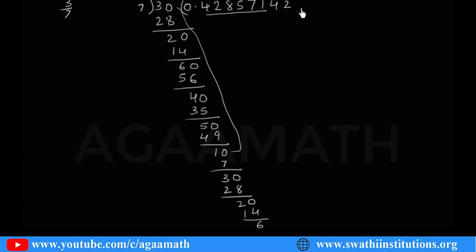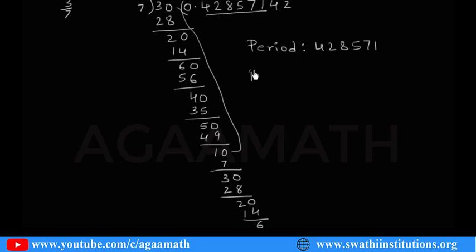If you go on doing the division, you get 4 2 8 5 7 1, 4 2 8 5 7 1. So the digits repeating in the decimal part are said to be the period. So the period is 4 2 8 5 7 1.